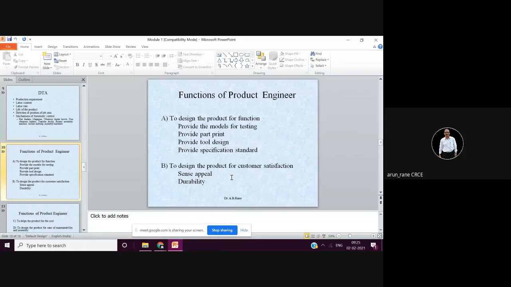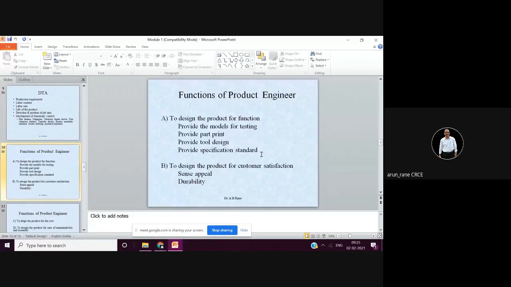So in this provide specification standard, the first point was material specification, the second was specification for special processes, then the third was procedures for testing and inspection. Then the fourth point is that you have to clearly state the procedures if you have used any joining processes like welding, brazing, soldering, riveting, then you need to provide the specification for this also.